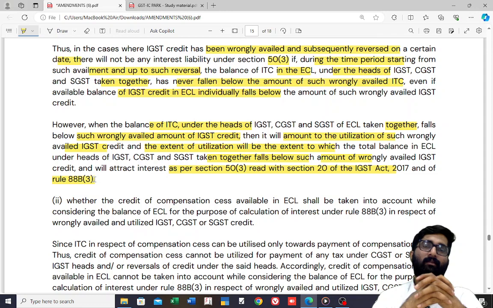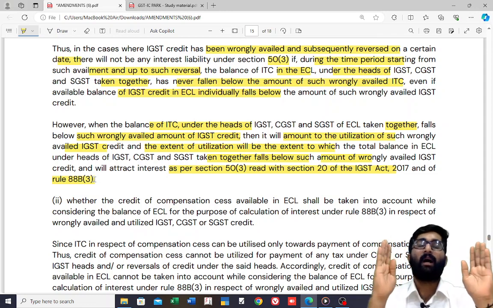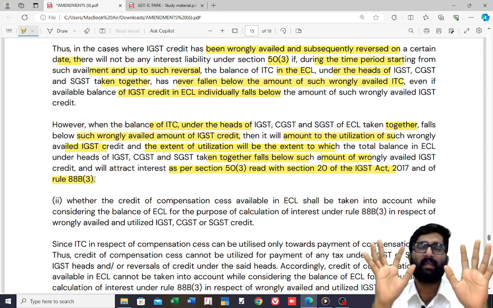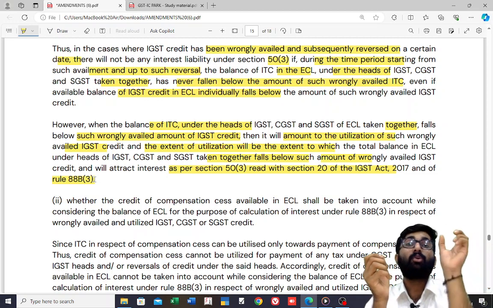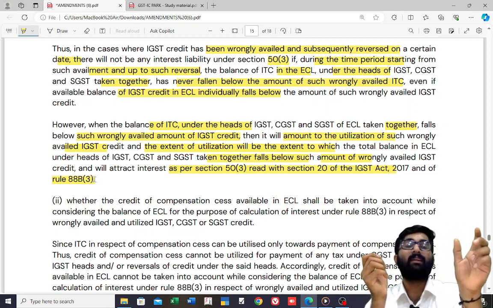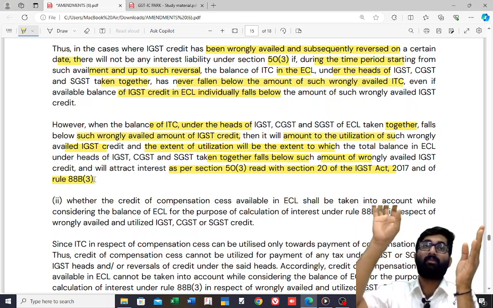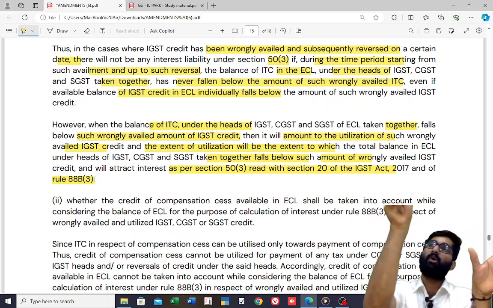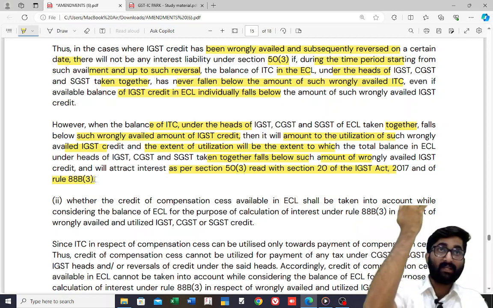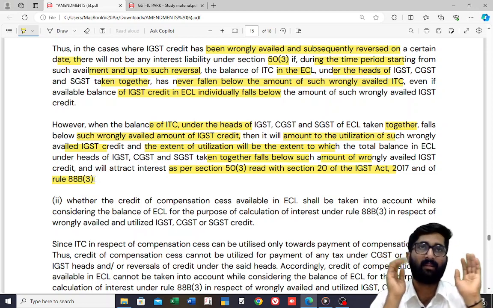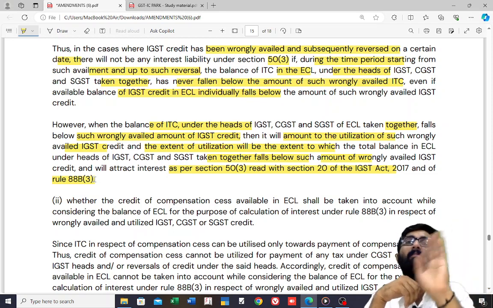Hope this circular was clear to you. For the purpose of IGST, you have wrongly availed and utilized it. That's okay, provided the total balance of the electronic credit ledger has not fallen below the wrongly availed and utilized IGST. If the total is above, say 30,000 is wrong availment and the total is more than 30,000, then you have to reverse 30,000, but you don't have to pay the interest on that 30,000.